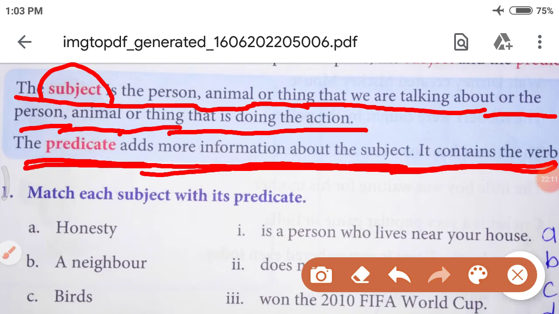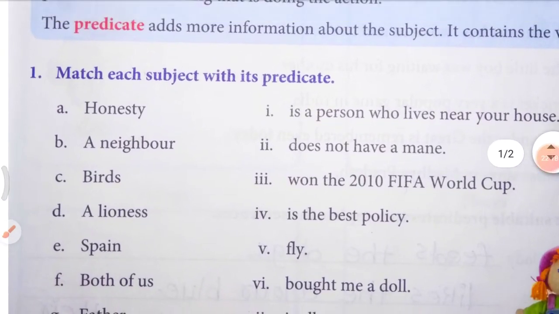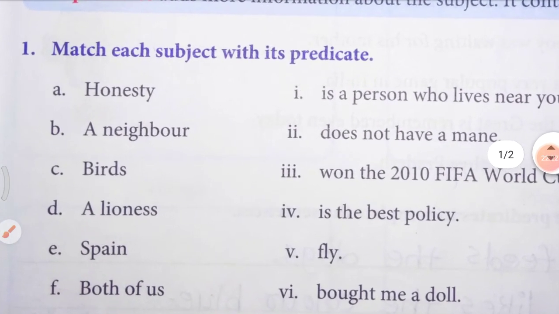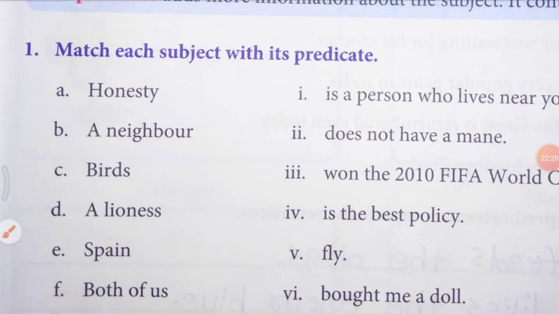Very nice. Now let's see the exercise. Okay. It's all of our favorite exercise. Match each subject with its predicate. Okay. So, number A, honesty.